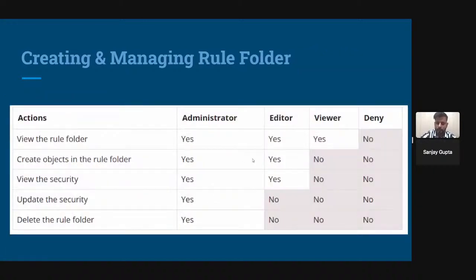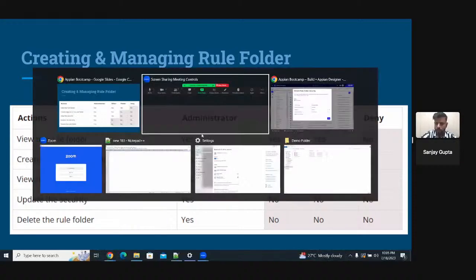If I am editor, then I can view the rule folder, I can create artifacts inside the particular rule folder, I can check the security, but I cannot update the security, and I cannot even delete the rule folder. If I'm viewer, then I can only see the rule folder. I cannot do anything else. If I'm part of deny, then I cannot take any other actions. Okay. So how do we create a rule folder?